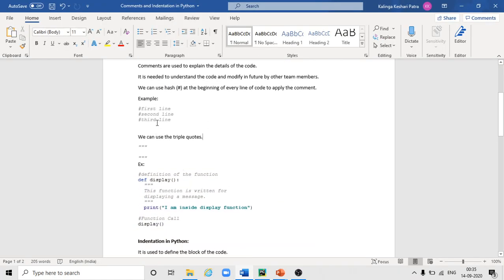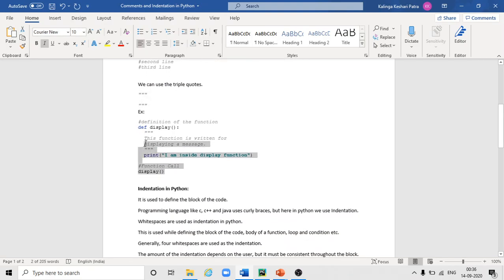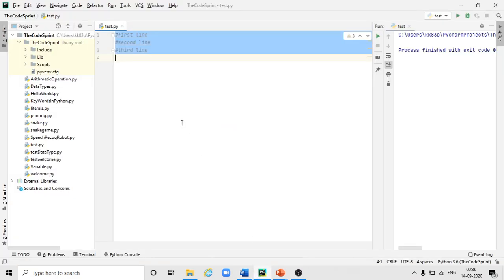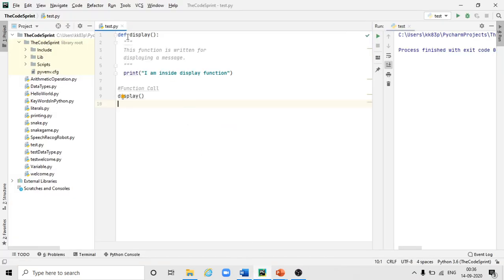Then another way of using comments is using triple quotes. For example, let's take this code and see. We are starting with the definition of a function, then we are using triple quotes here and writing something about the function. This function is written for displaying a message. Then we are using one print function.